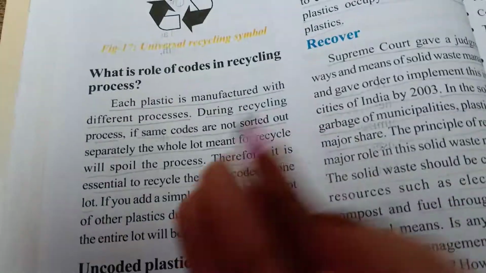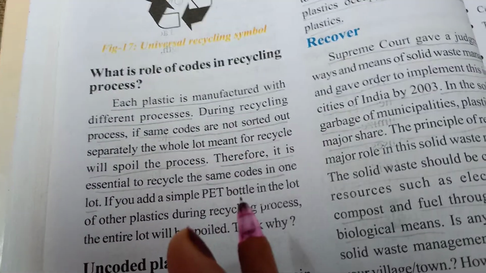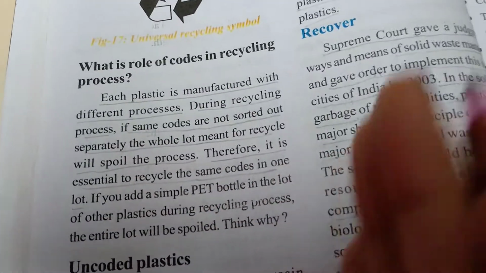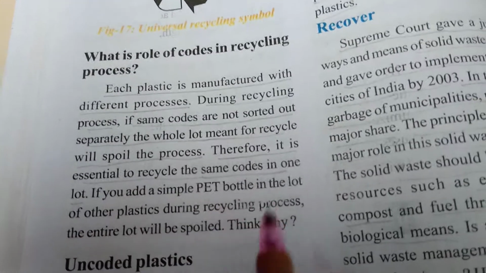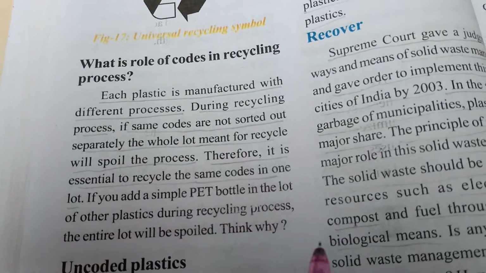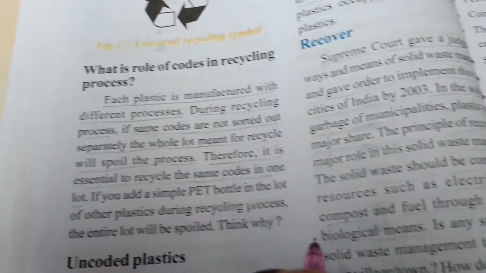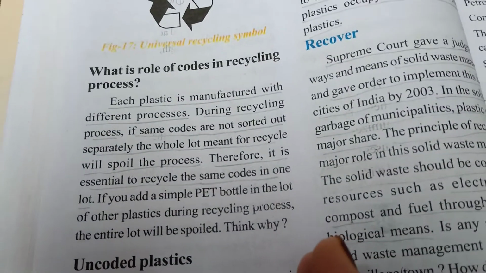So during recycling, if the same code is present in one lot, then the recycling goes very well. But if different recycling codes are present in one lot, then it will spoil that complete recycling process. How?